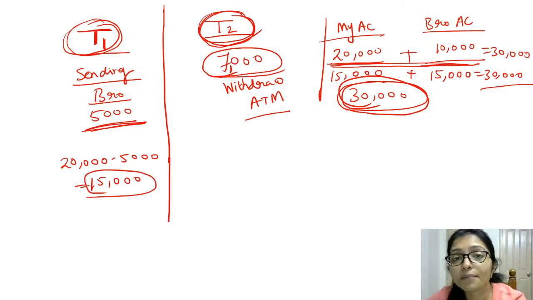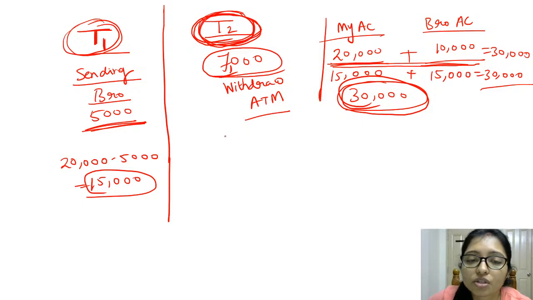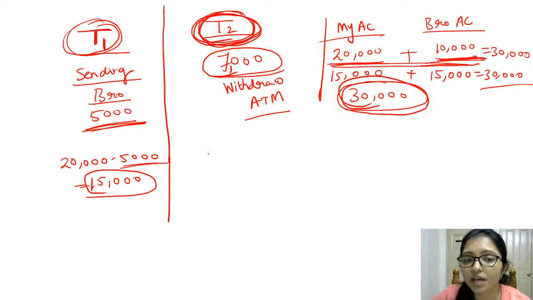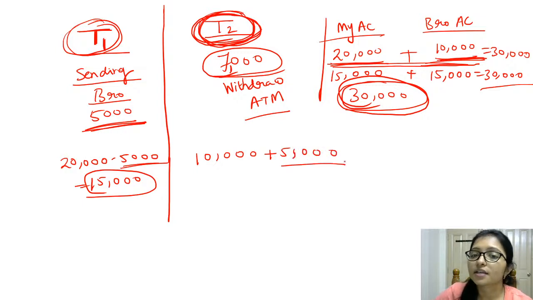And in my brother's account, now what problem can be there in my brother's account? In my brother's account there was 10,000, right? So when I send this 5,000, this will be added to my brother's account, right? And this example will be more good.